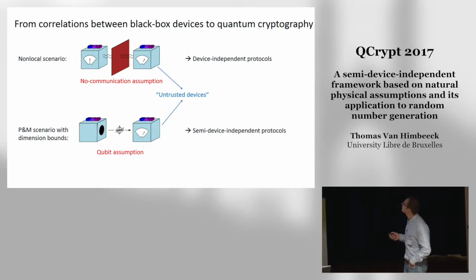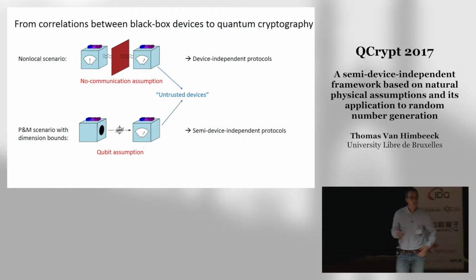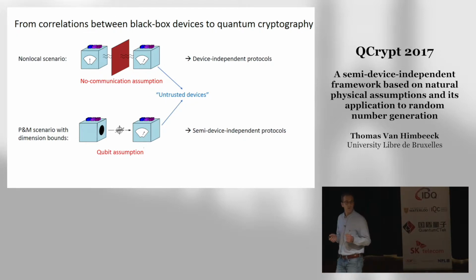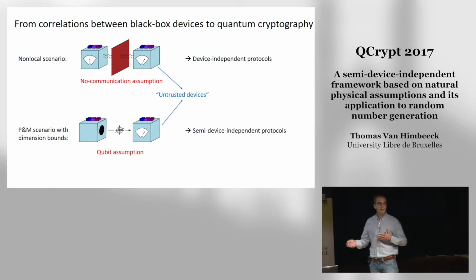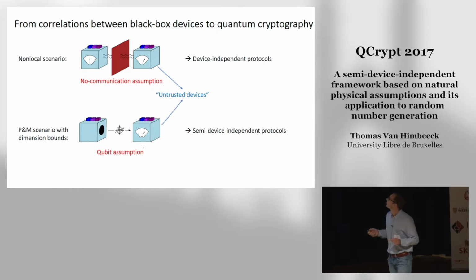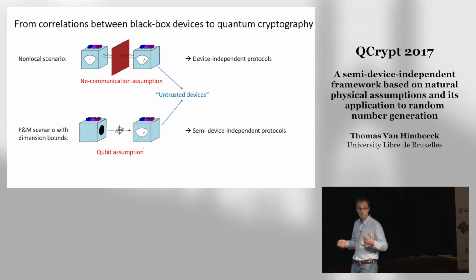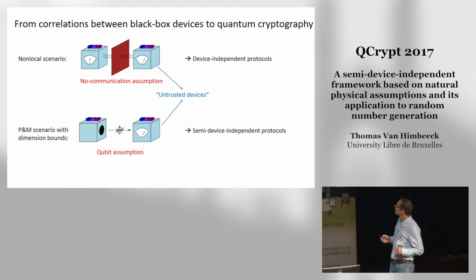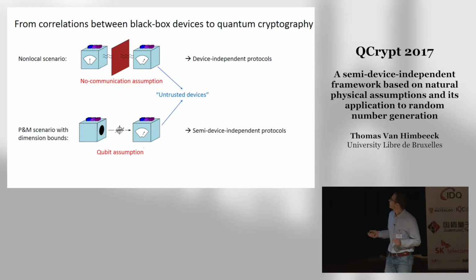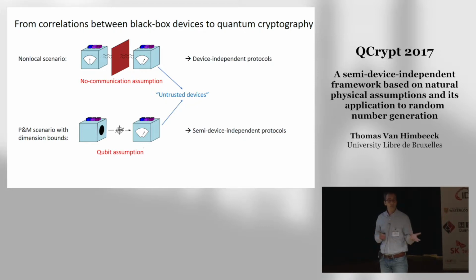So one example is device-level protocols, which are based on these schemes used to demonstrate non-locality, where you have two measurement devices, which you don't need to trust, so you can view them as black boxes. And the only thing that you need to believe is that these two boxes do not communicate during certain runs of the protocol. Another example is provided by semi-device-level protocols, which are based on a prepare and measure scenario.